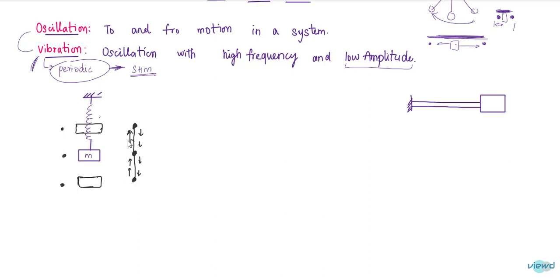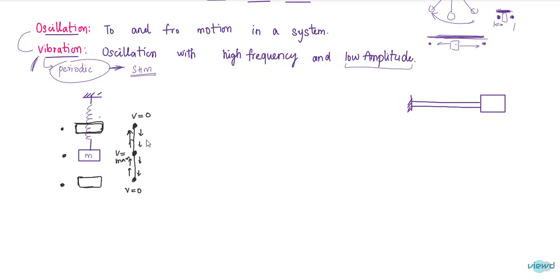So this motion, here velocity will be 0, here also velocity will be 0, because it is stopping here and again it is moving upside, and here also it is stopping and again it is moving downside. So velocities will be 0, and here the velocity will be maximum.